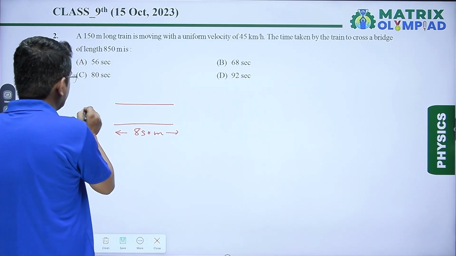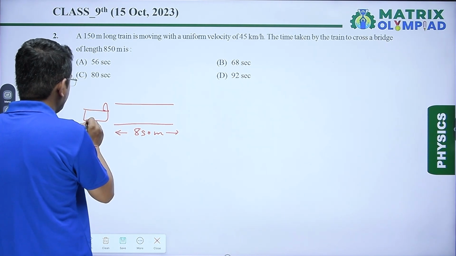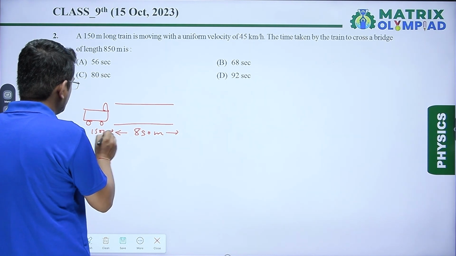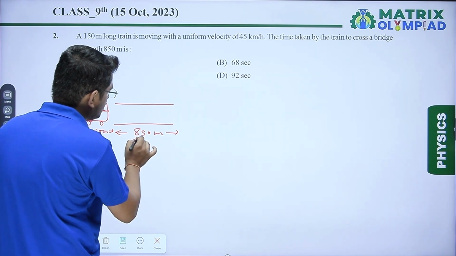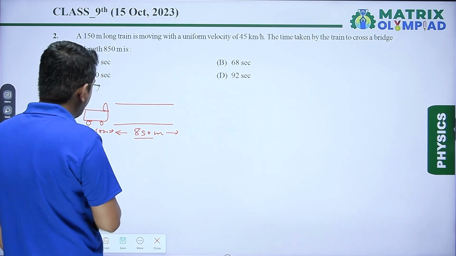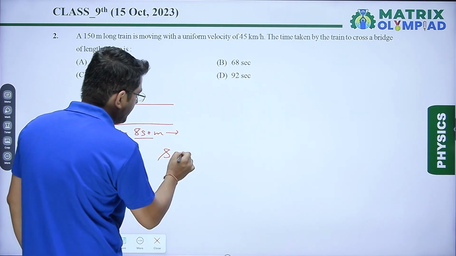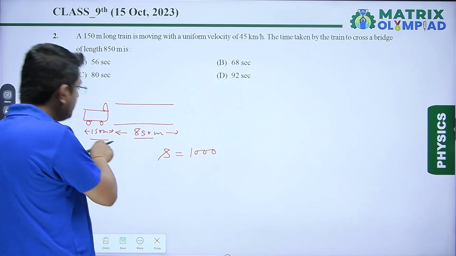At initial position, the train is here and length of the train is 150 meter. So when train will cross this bridge, it has to travel distance of 850 plus 150 meter of its length also. So total displacement becomes equal to 1000 from 850 plus 150.